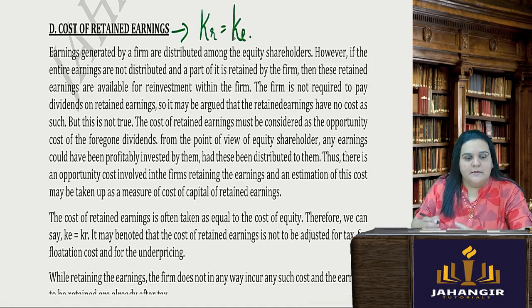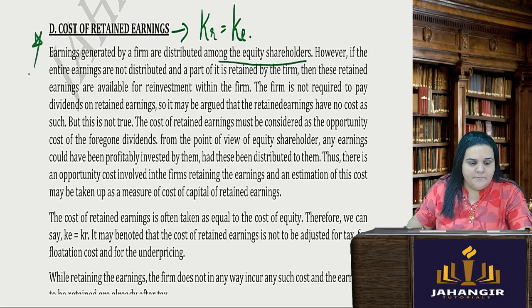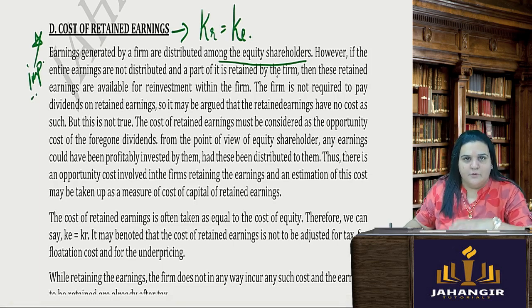Retained earnings, earnings which are generated by the firm, are distributed among the equity shareholders. This is important. When it is not distributed, it becomes a part of the retained earnings of the firm, and it is available for reinvestment within the firm itself. The firm is not required to pay any dividend on the retained earnings.